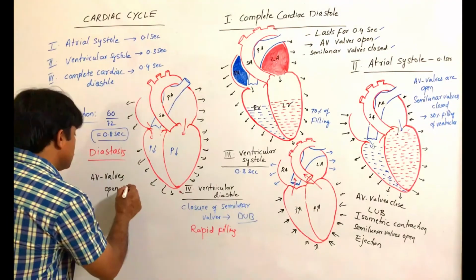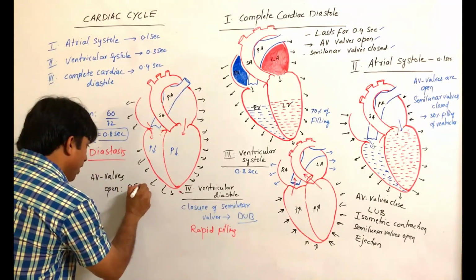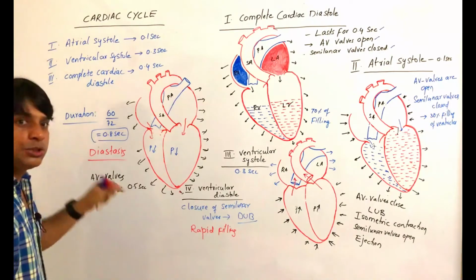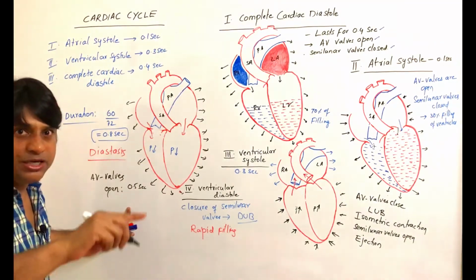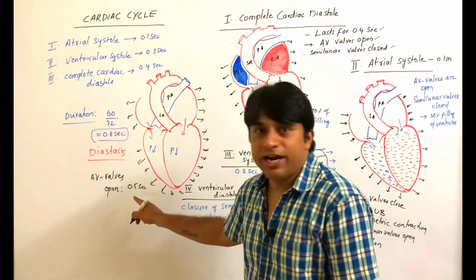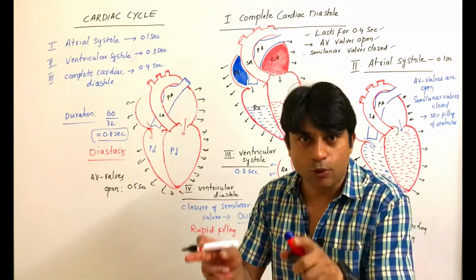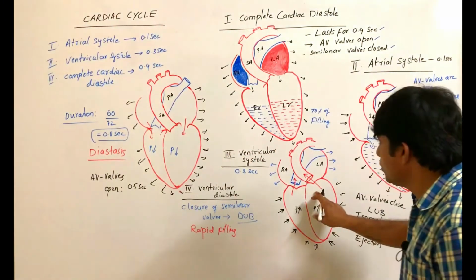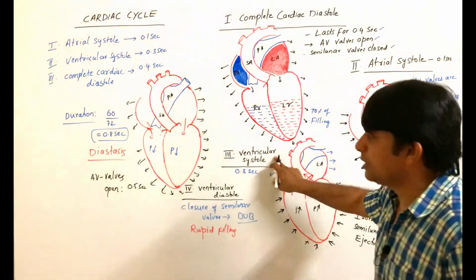So AV valves are open for 0.5 seconds. When the total cardiac cycle duration is 0.8, AV valves are open for 0.5 seconds. That means AV valves will close for 0.3 seconds during ventricular systole.